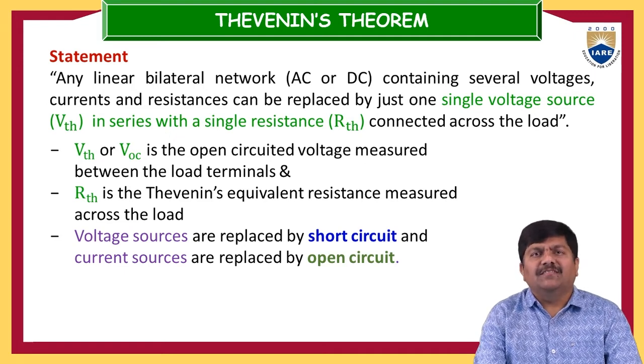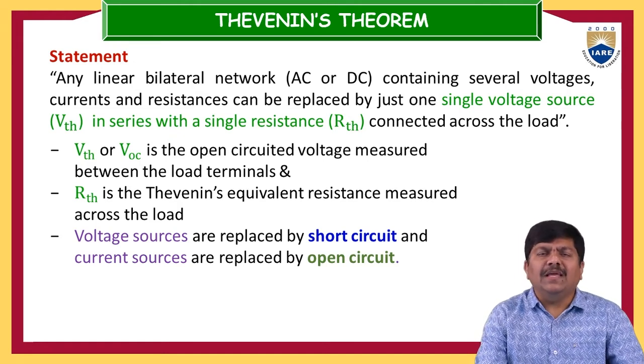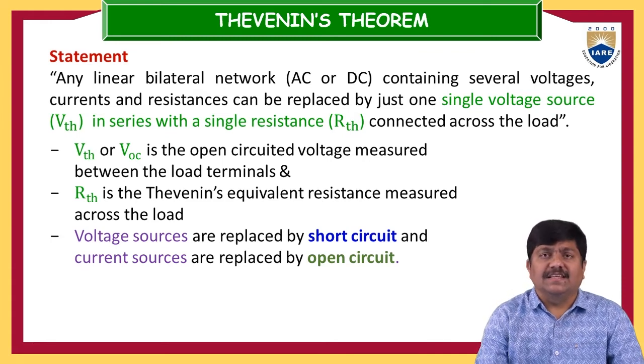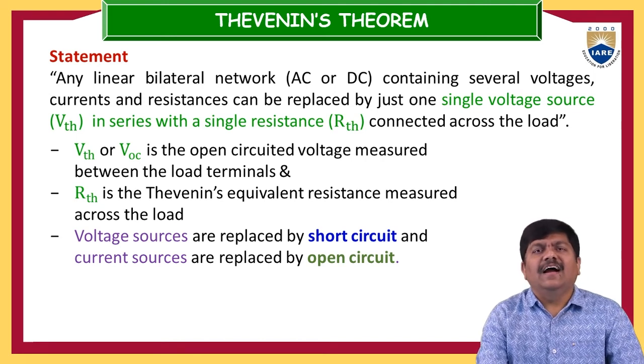Now what is our interest here? Out of the total electrical network, the element you are working with, you have to treat as the load. You should not disturb those load terminals. The remaining electrical circuit can be equivalently represented by one voltage source and one resistance. The voltage source is designated as VOC or VTH, and the resistance is RTH.